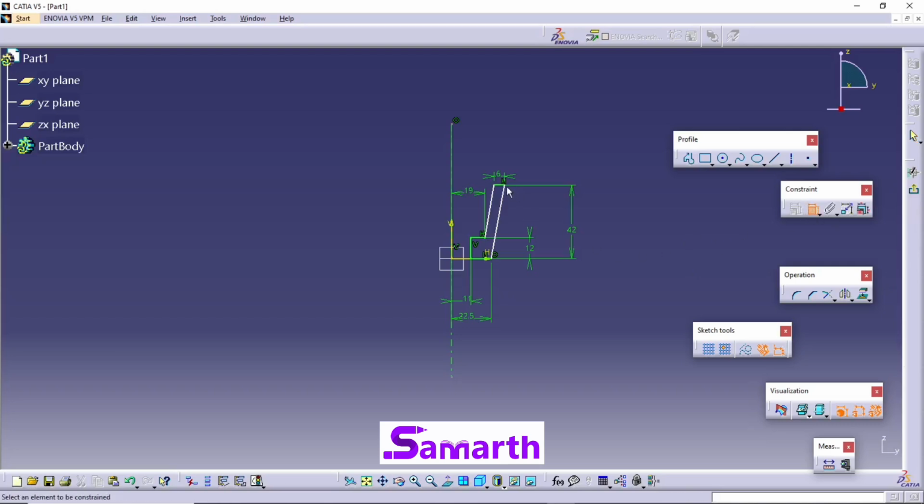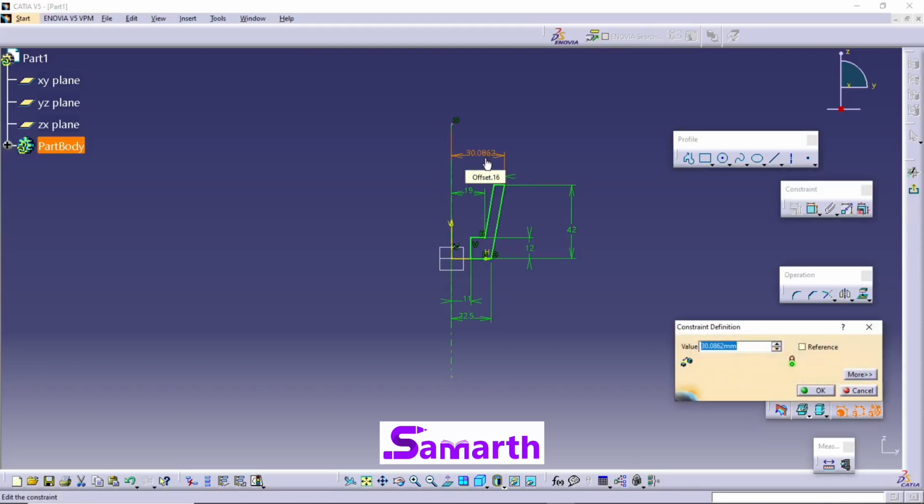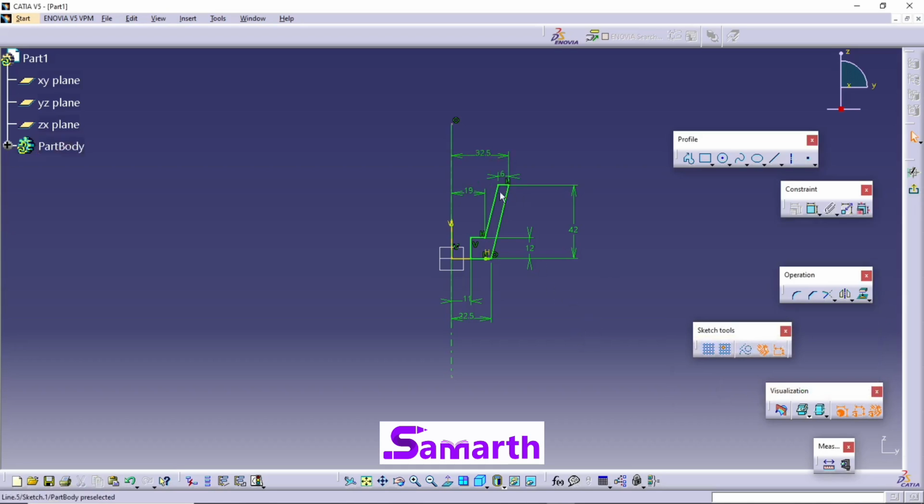Click on constraint, select this point, select this axis, double click on this, and the value is 65 by 2. Press enter. You can see the whole two-dimensional drawing has turned green.